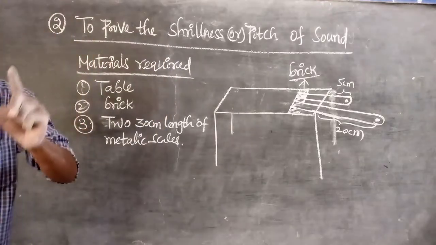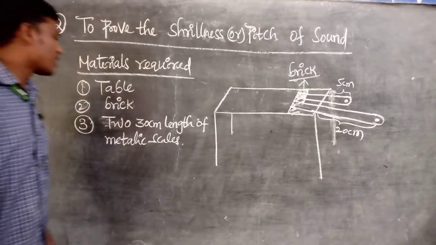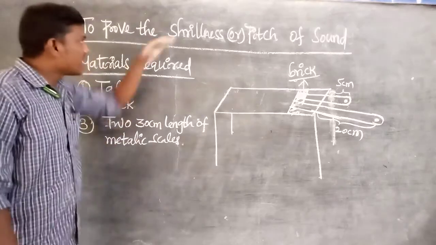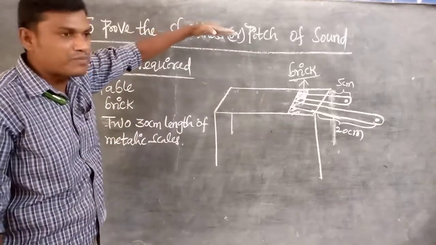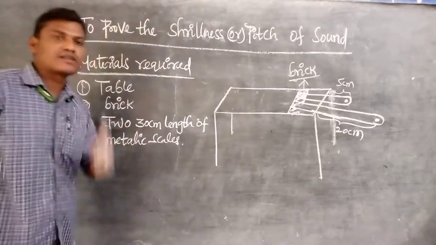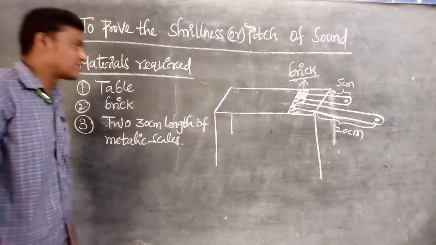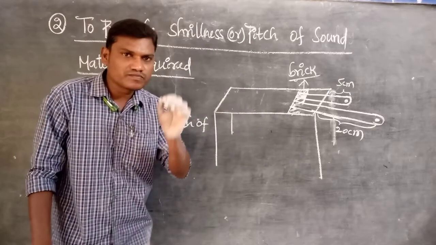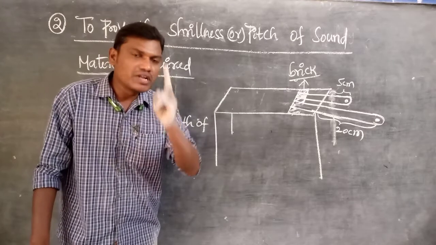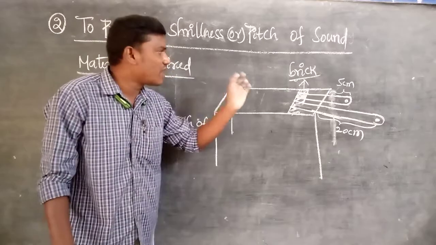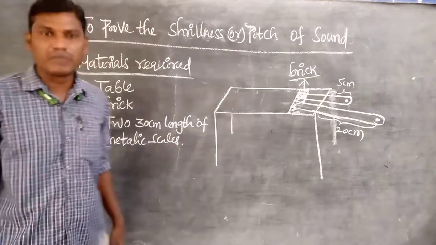you take only one 30 centimeter scale. But here, to show the stillness or pitch, how many scales can you take? Two scales. Listen again. First of all, we take 30 centimeter length metallic scales or steel plates.